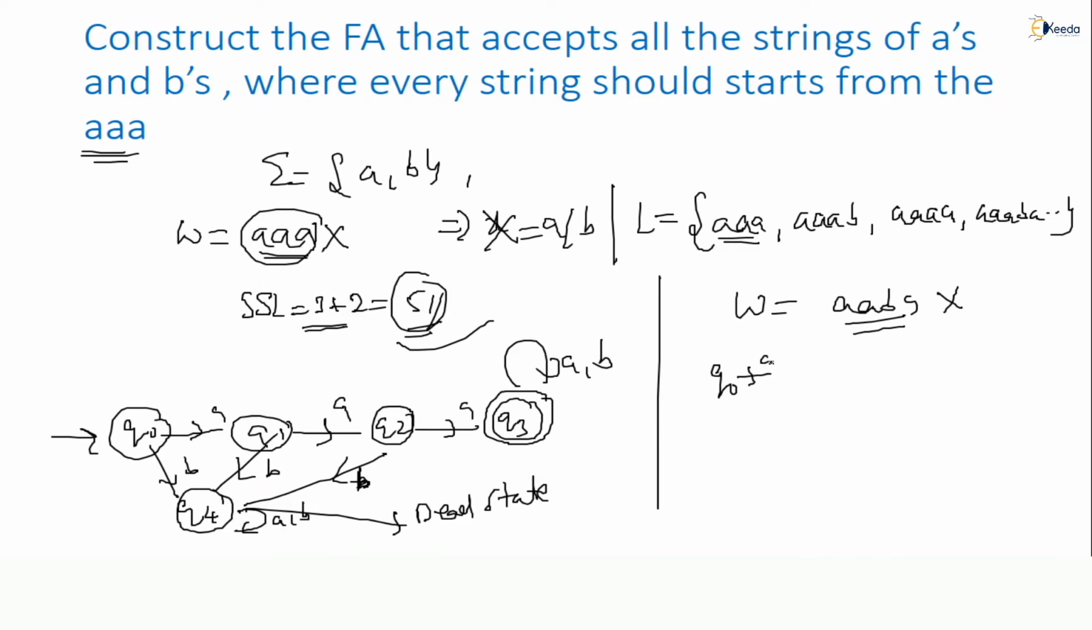So q0 on A, where is it going? q1. q1 on A, q2. q2 on B, where is it going? q2 on B, q4. q4 on A, q4 only. q4 is what? A rejecting state or not? This is rejecting. The string is going to be rejected. So you can give any string, and whether it is rejected or accepted will happen accordingly. Are you getting my point? So this way we can construct our requirement. Thank you all of you.